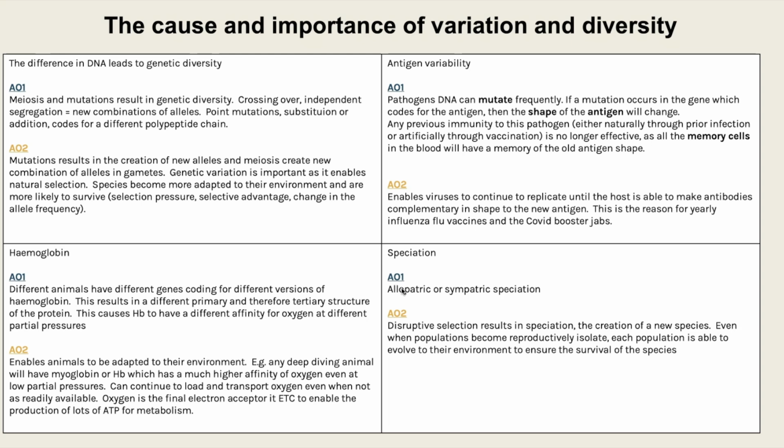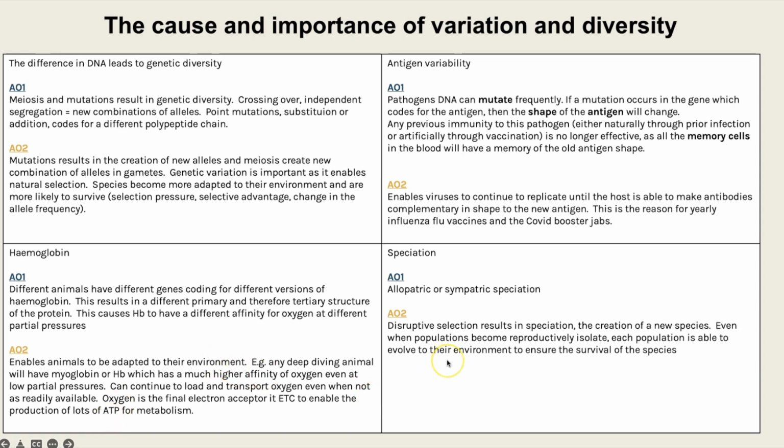So whether it is allopatric, which is geographically isolated, you would then have lots of similar concepts to up here. So selective advantage, selection pressure, changing the allele frequency, but that's okay. You are allowed some overlaps like that, because it is still 2 different spec points and different topics. And the importance of, again, whilst there are some similarities here, AQA do state that it is fine to have some similarities in your importance of, because a lot of the time, the importance of is going to be similar, particularly actually this one here, ATP metabolism, that one comes up a lot.